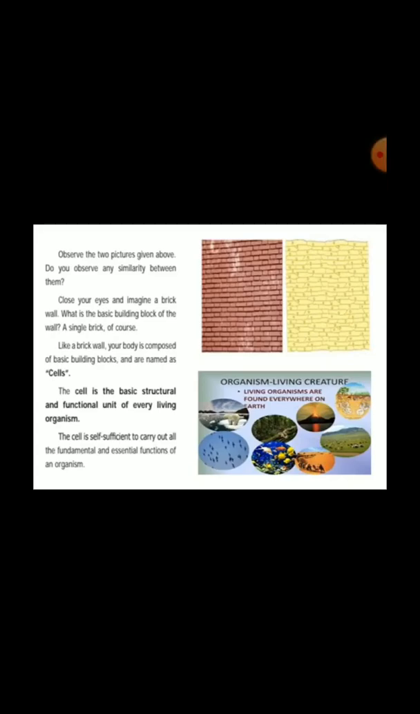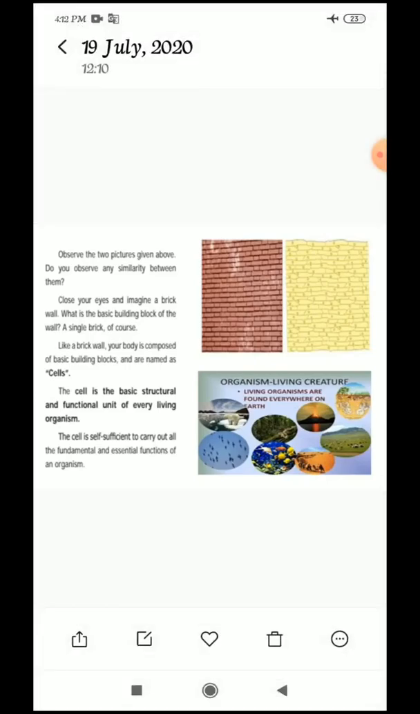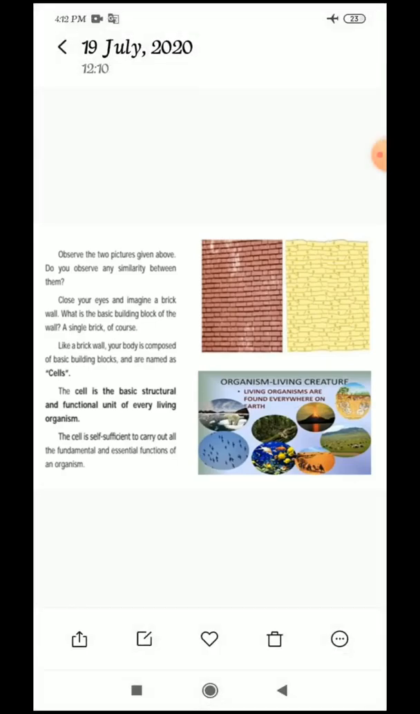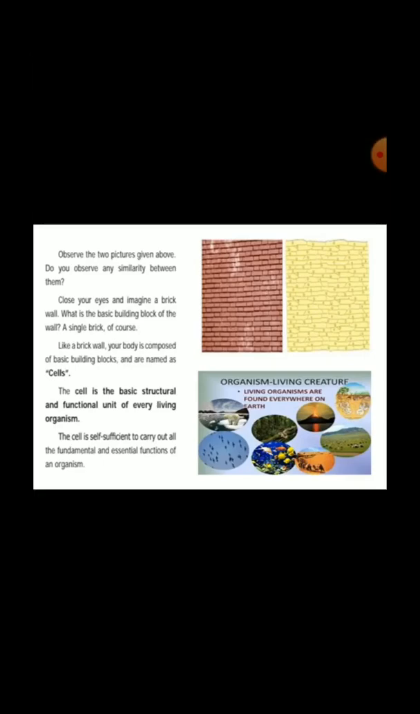Close your eyes and imagine a brick wall. What is the basic building block of the wall? A single brick, of course. In the same way, living things are also made up of biological units. Like a brick wall, living things also have biological units. Your body is composed of basic building blocks named cells. Each unit is called what, children? Cells.